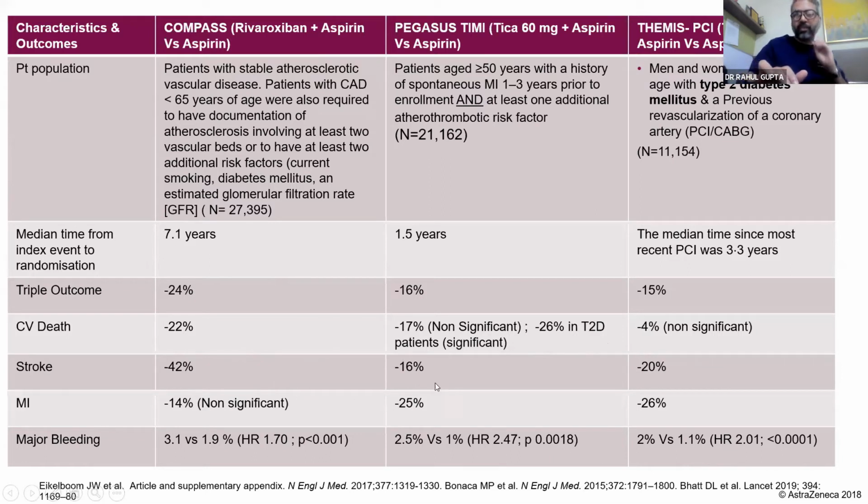If time permits during discussion, we will discuss that. In the Themis trial, which also had ticagrelor, there was a 20% reduction in stroke. If you look at MI, which as a cardiologist all of us are more worried about in our patients, although any kind of CV event is important, there's a 25% reduction in the Pegasus and Themis trials, which contained ticagrelor, while in the rivaroxaban trial it was a 25% but just a non-significant reduction.